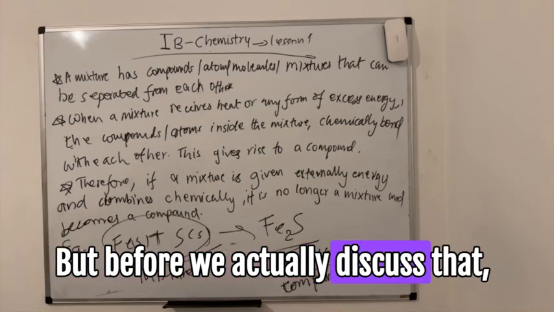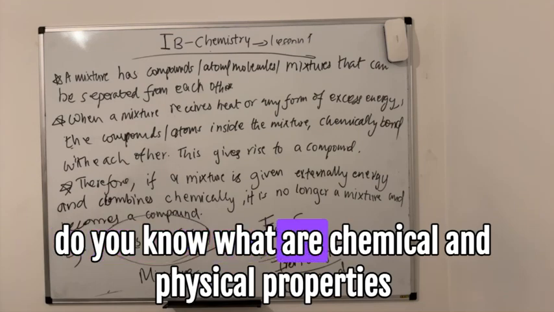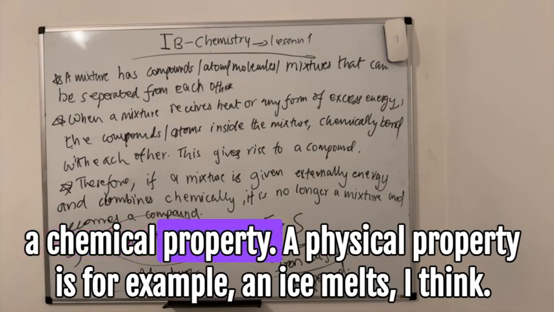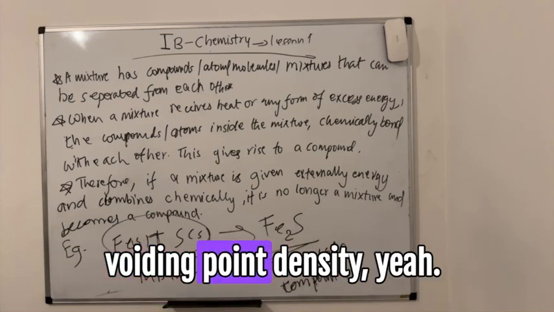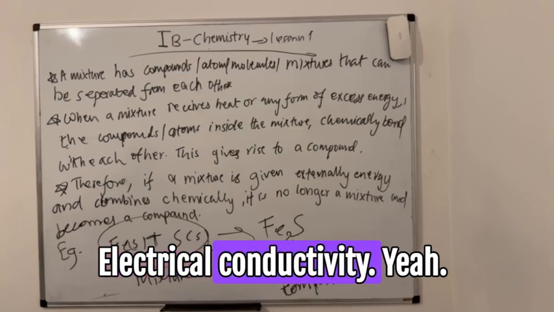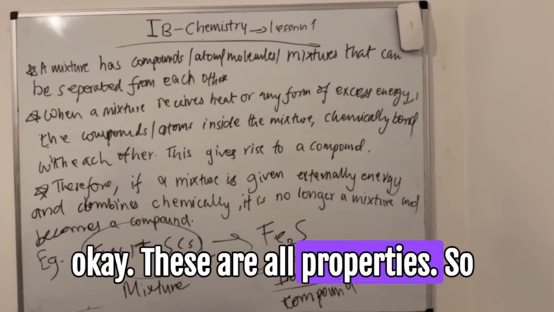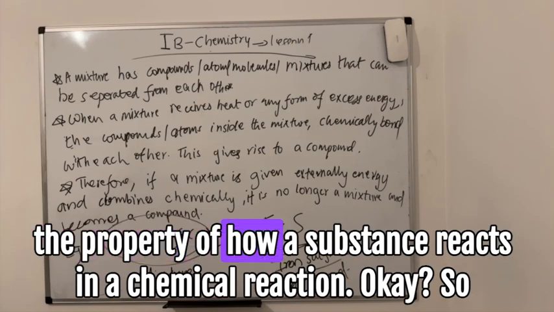But before we actually discuss that, I want to also discuss why. Do you know what the chemical and physical properties of a mixture are? What is a chemical property and what is a physical property? So a physical property is, for example, when ice melts, I think. Like melting point, boiling point, density, electrical conductivity, malleability, ductility, these are all physical properties. So all of the other properties except the property of how a substance reacts in a chemical reaction.